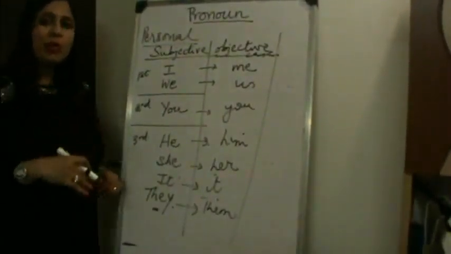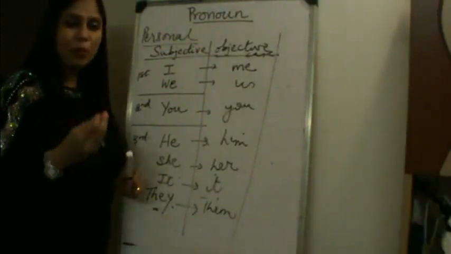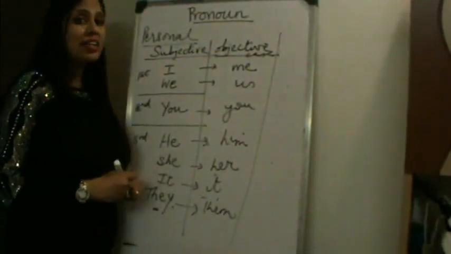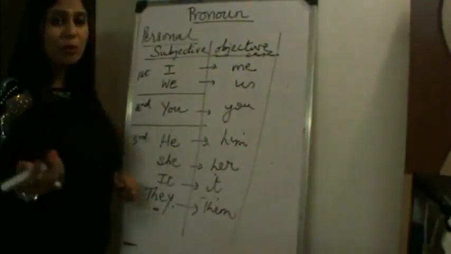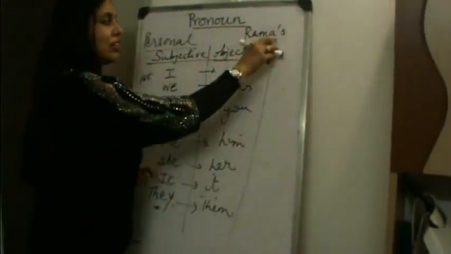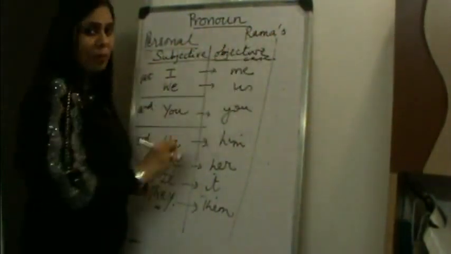Let me give you one more example from nouns. If a noun or a person owns something, I can say this bag belongs to Rama or this is Rama's bag. Apostrophe and S indicates that this belongs to the person whose name is Rama.